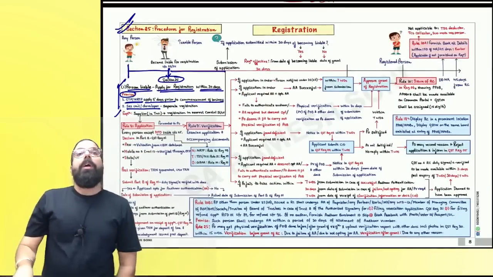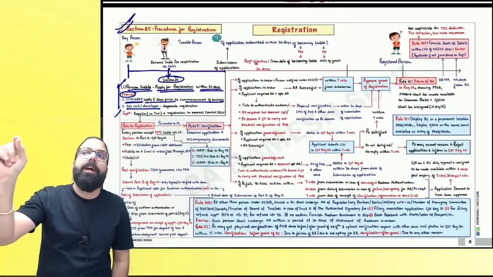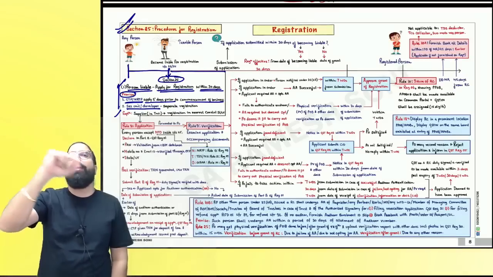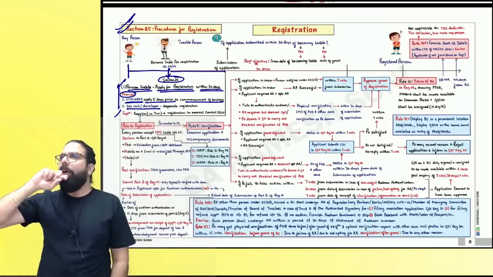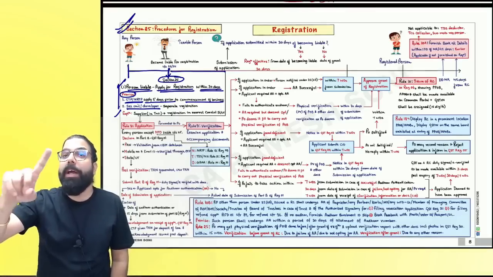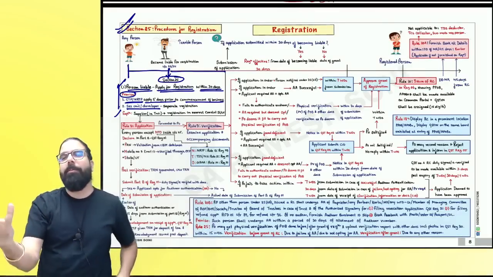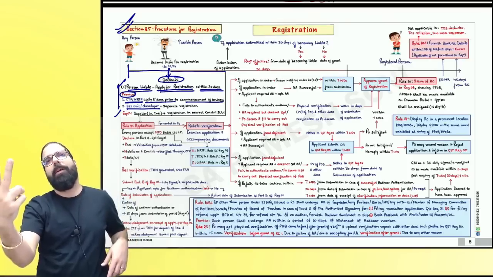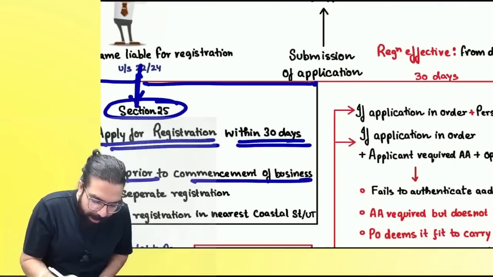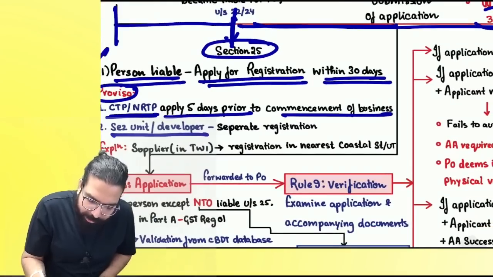Now, please come. Section 25(1) tells you to take registration within how many days, everyone? 30 days. Now, how will you take registration? You will take registration on the common portal: first give the application, verification will happen, and then the registration certificate will be granted. Are we clear? Once you become liable, you will be given 30 days to take registration. So here you went ahead and submitted the application.